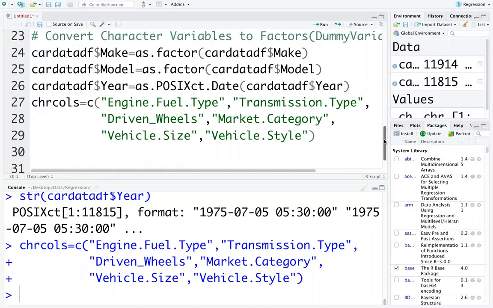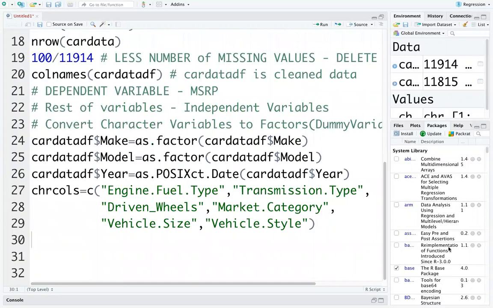All of you have got the thing till now. The reason why we put a dollar sign is that the moment you put a dollar sign next to the data frame name, in a drop-down box, you'll get the list of all the variables. From that, you can choose the variable name, rather than typing the name manually. That is the purpose of the dollar sign. So all of you got the character columns list. Shall I go ahead?